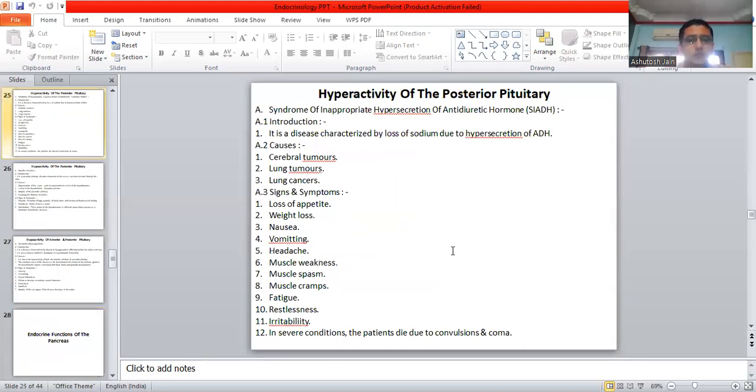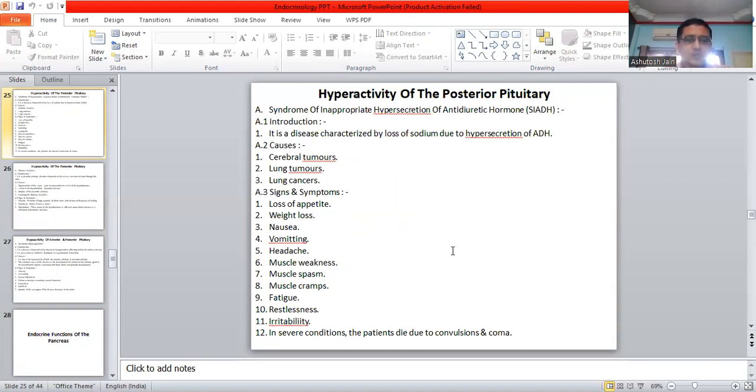hyperactivity of the posterior pituitary. First clinical disease, it is the syndrome of inappropriate secretion of antidiuretic hormone or SIADH. Introduction: it is a disease characterized by loss of sodium due to hypersecretion of ADH or antidiuretic hormone. Causes: cerebral tumors, lung tumors, and the lung cancers.